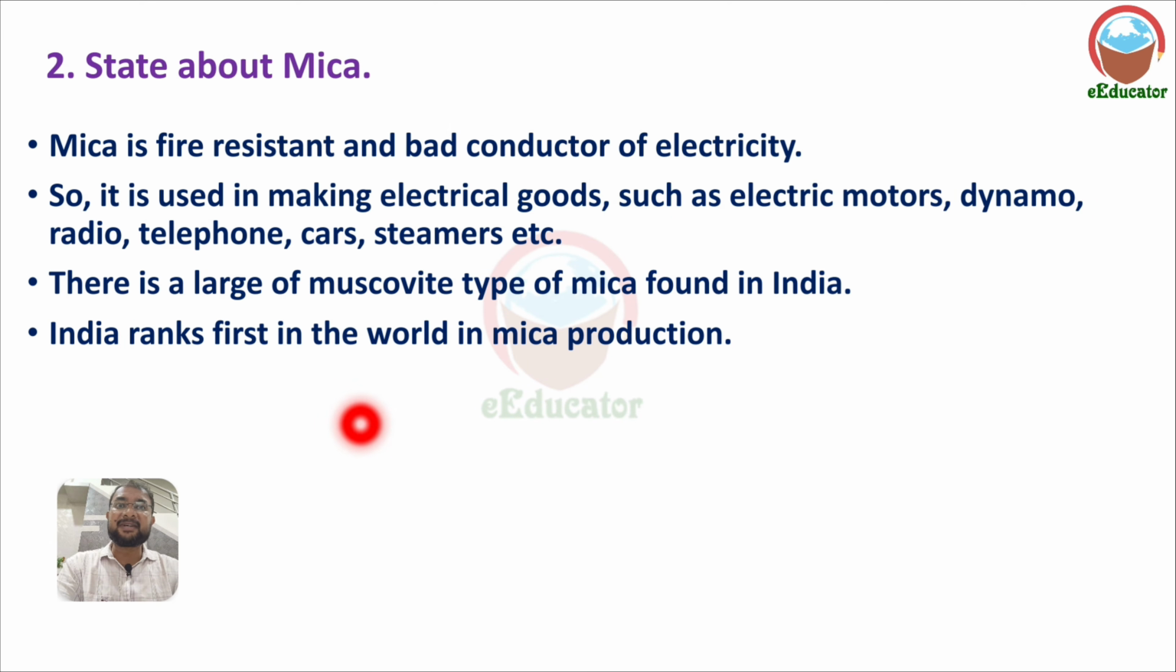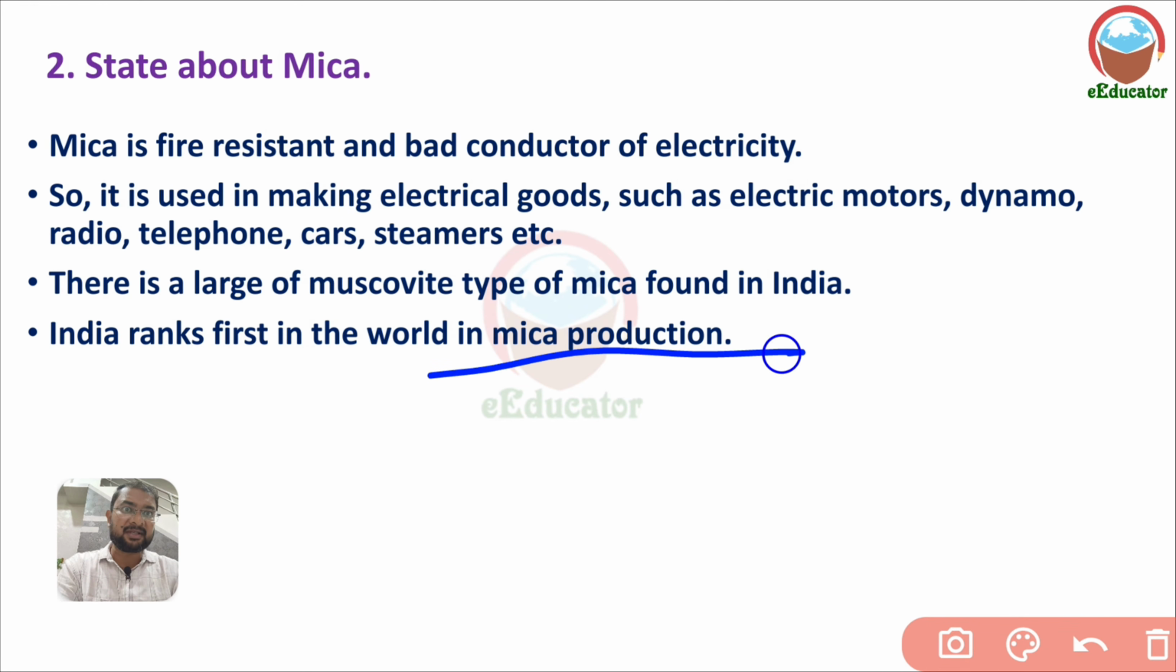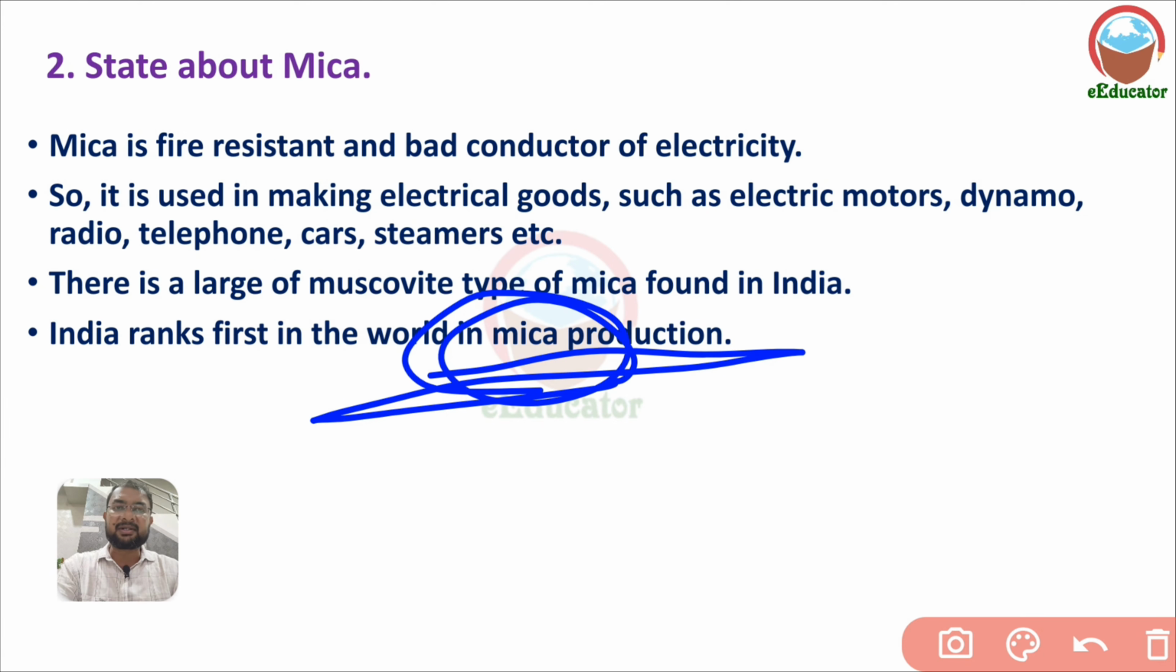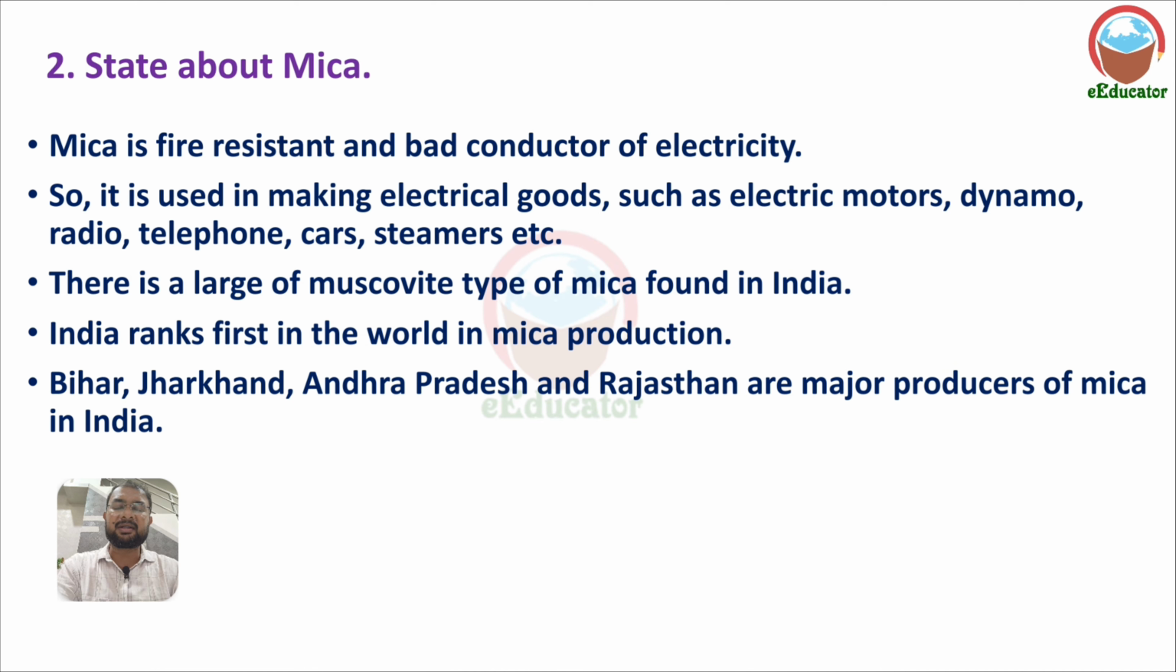India ranks first in the world in mica production. What is the rank of India? India ranks first in the production of mica. Which states produce the most mica here? Bihar, Jharkhand, Andhra Pradesh, and Rajasthan are the major producers of mica in India.